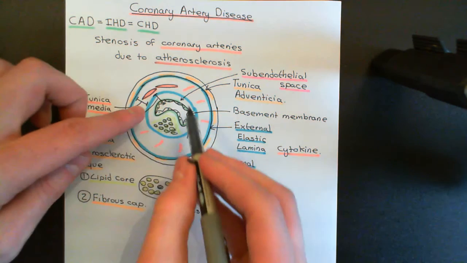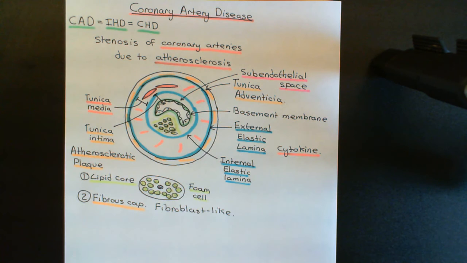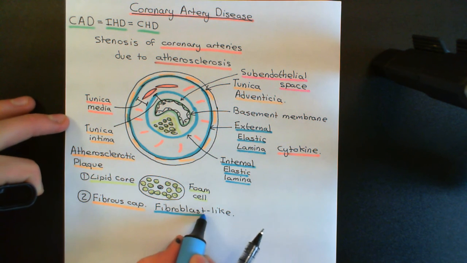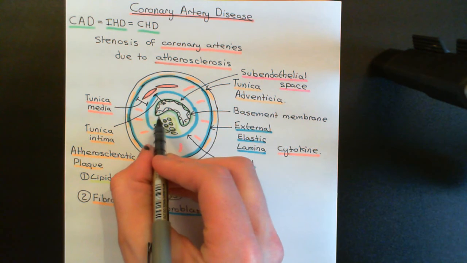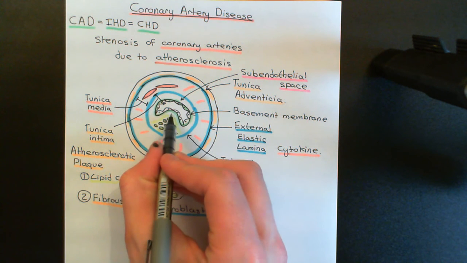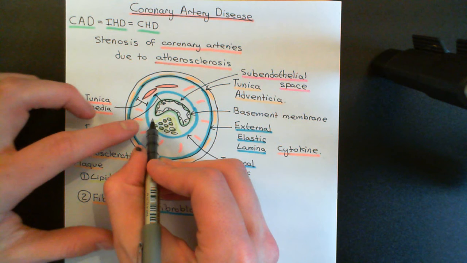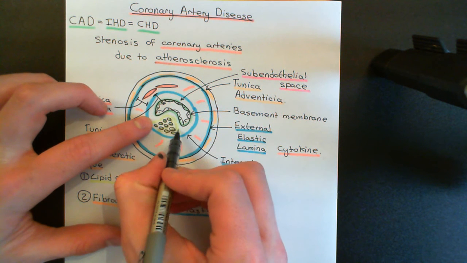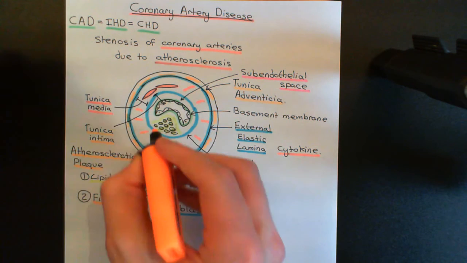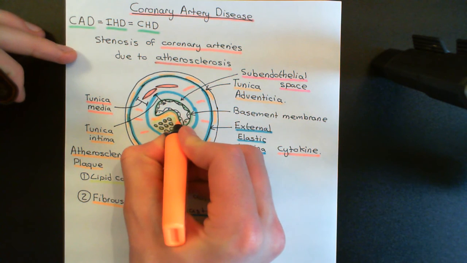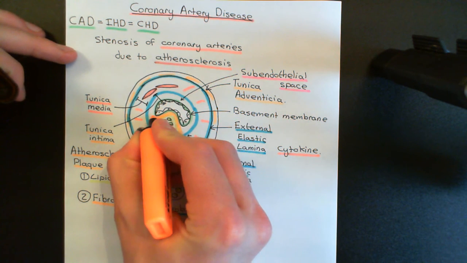So indeed the subendothelial space would have contained fibroblasts already, just very few compared to how many it's now going to contain. So we get these vascular smooth muscle cells coming in to this region here, taking on fibroblast-like behaviour and starting to churn out connective tissue, collagen and molecules like that, and they form a very thick layer of connective tissue over the lipid core, which is called the fibrous cap. So here is the fibrous cap.